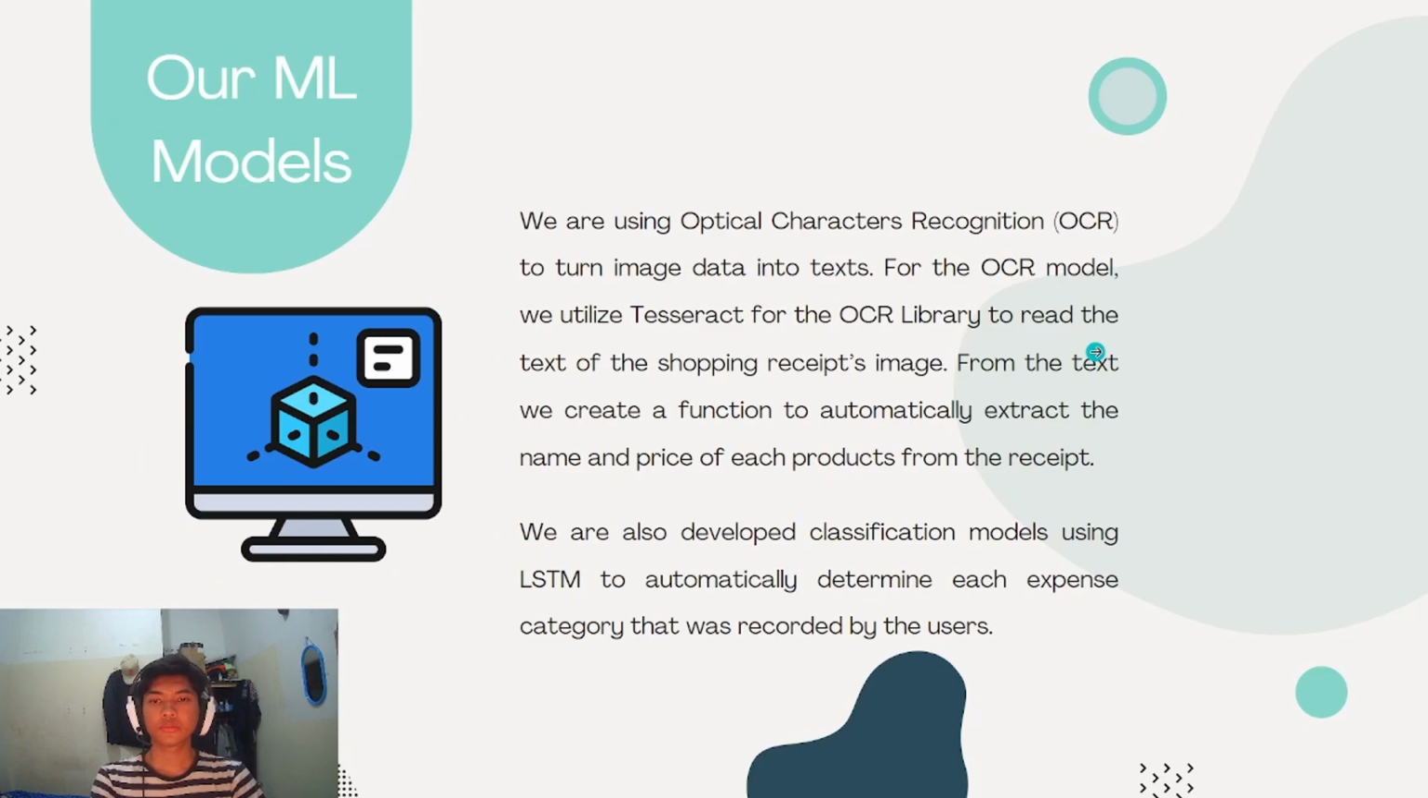For the machine learning, we are using optical character recognition to turn image data into text. For the OCR model, we utilize Tesseract as the OCR library to read the text of the shopping receipt image. From the text, we create a function to automatically extract the name and price of each product from the receipt. We also developed a classification model using LSTM to automatically determine the expense category recorded by the user.